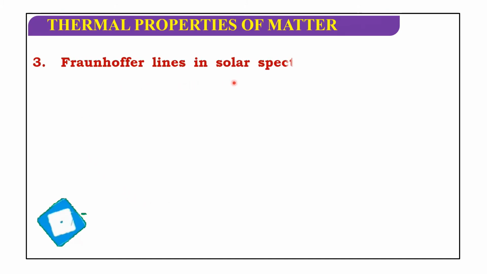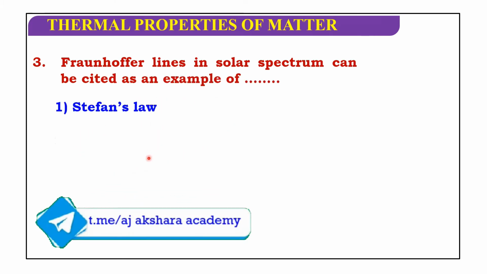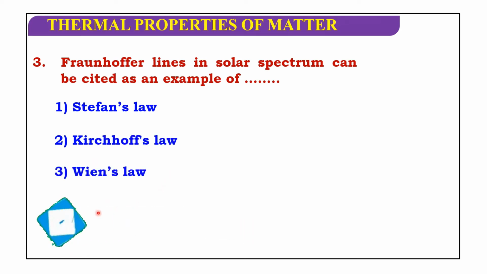Fraunhofer lines in solar spectrum can be cited as an example of Stefan's law, Kirchhoff's law, Wien's law, or Planck's law. So, Fraunhofer lines in solar spectrum can be cited as an example of Kirchhoff's law.